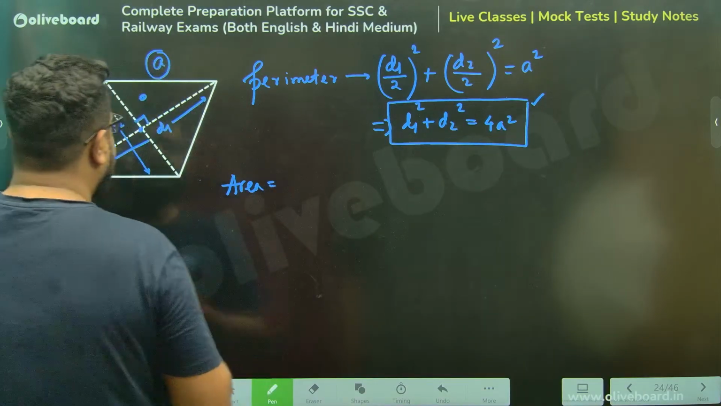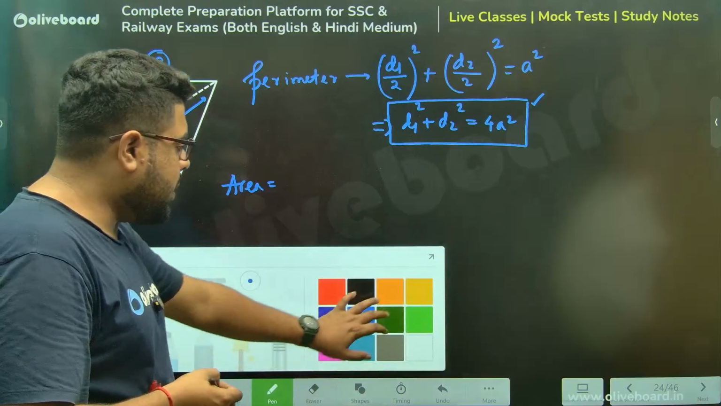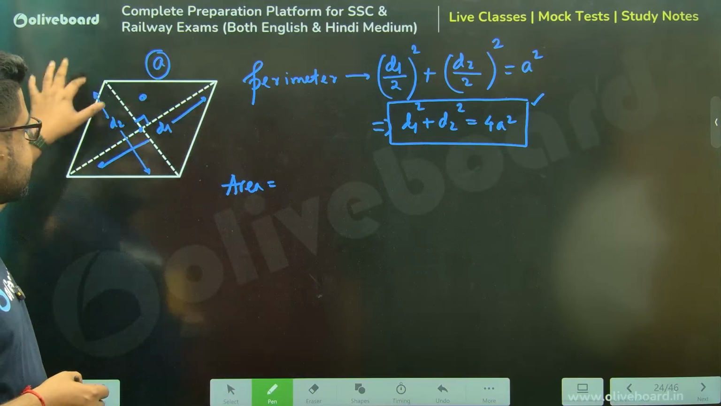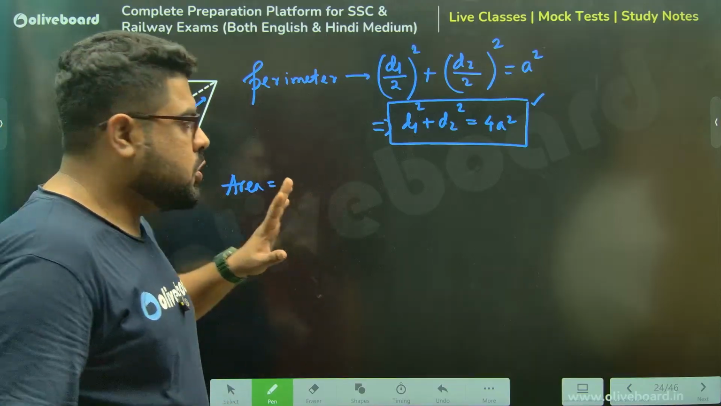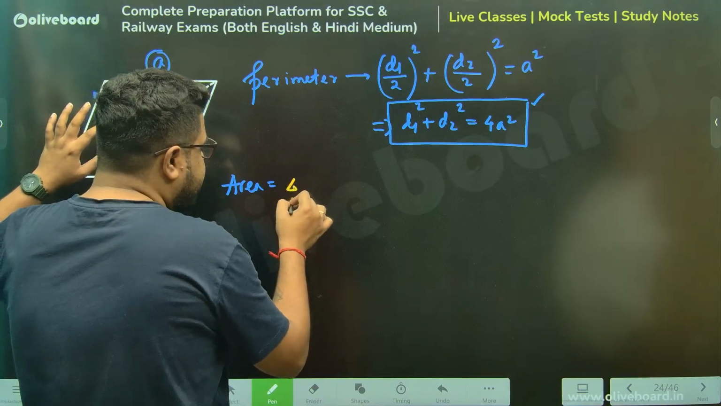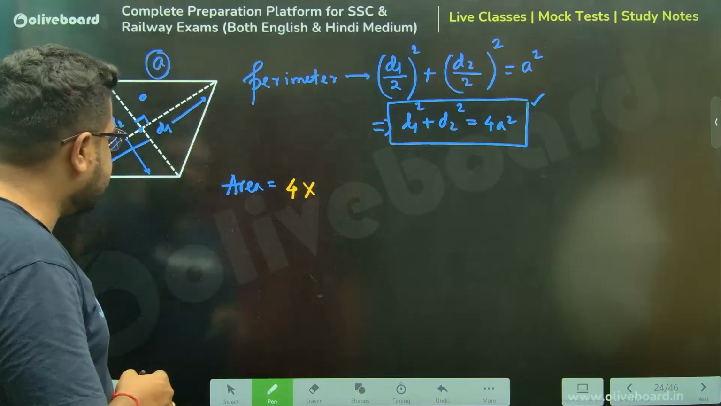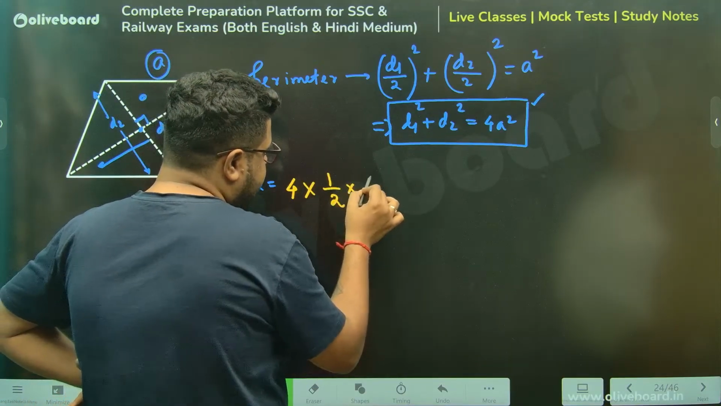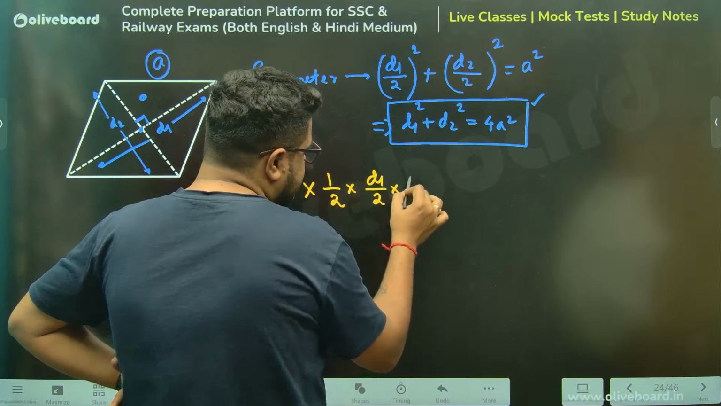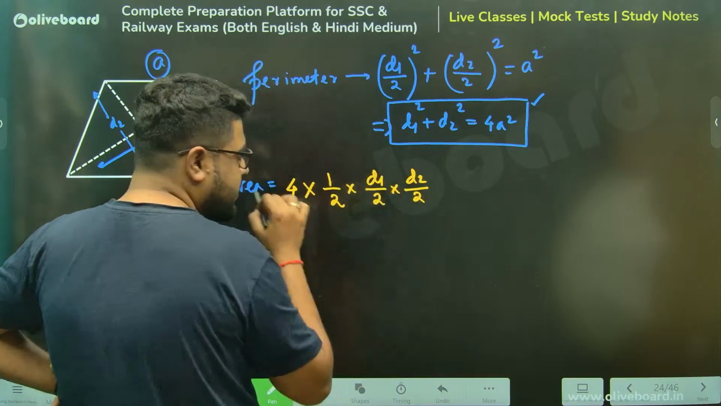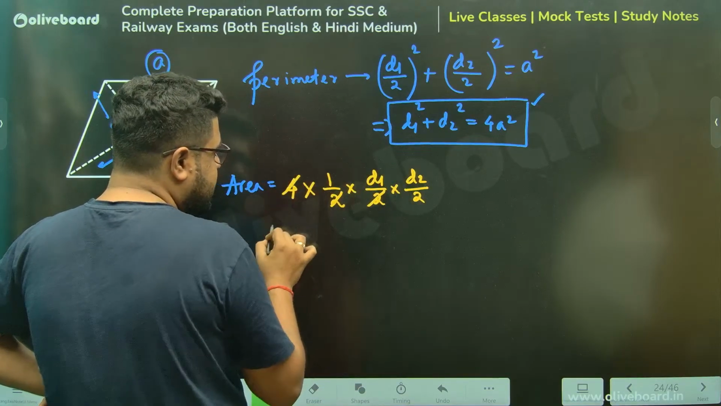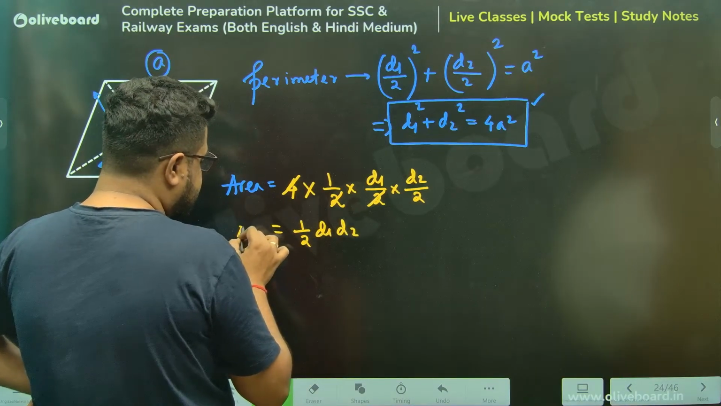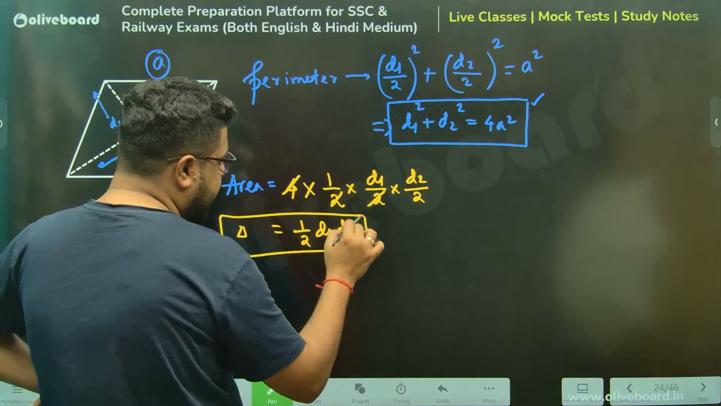Sir, there are 4 right angle triangles. All 4 triangles have equal area because this is completely symmetric from all ends. So I can just figure out the area of one triangle and multiply that with 4 to get the whole thing. The area of one triangle is half, d1 by 2 on one side, and the base is d2 by 2. If you calculate this, you get half into d1 d2. So this is your area, half into the product of the diagonals.